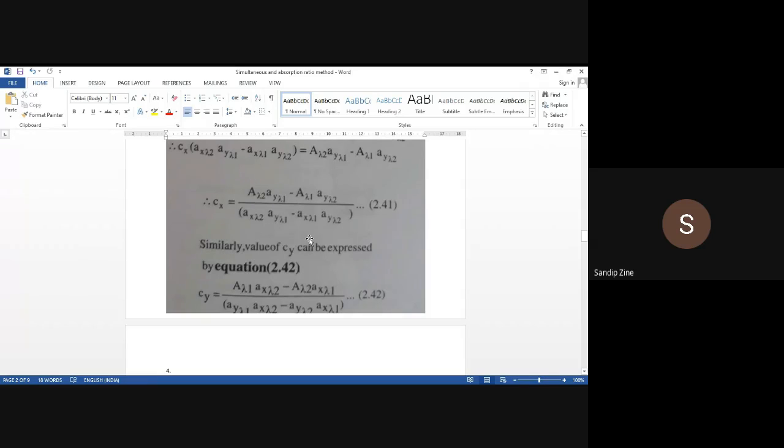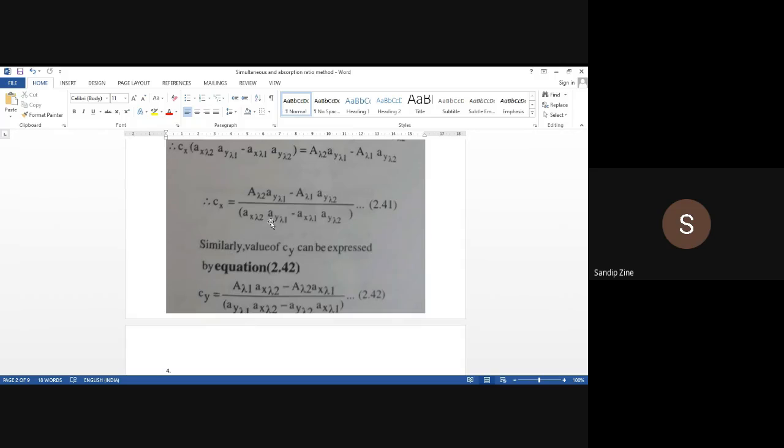So it is a somewhat tedious method. For example, if the number of components is more than 2, obviously we have to generate equations for Cx, Cy, Cz, or maybe one more component. In that case we are generating a number of equations, which is somewhat tedious and time consuming to find out the concentration of individual components by the simultaneous equation method.